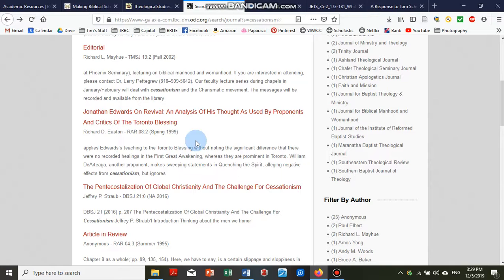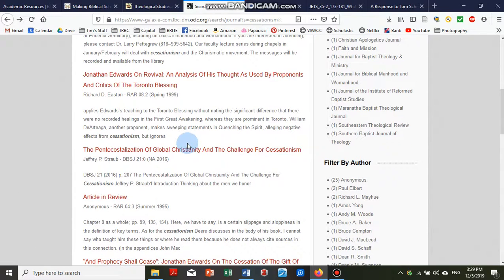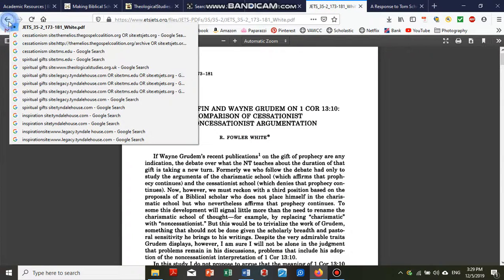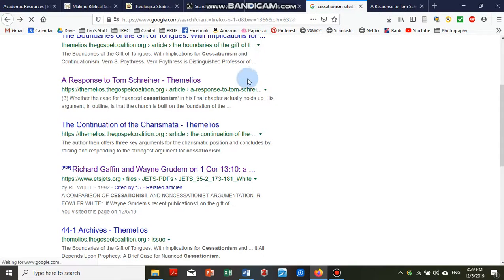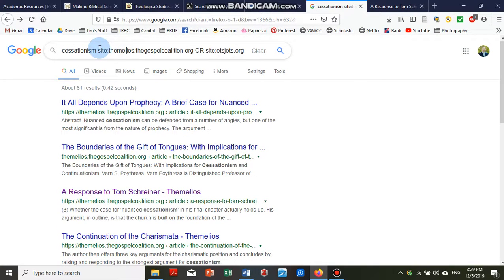You can find other journal articles that have dealt with this issue and maybe go to their website, go to Reformation and Revival's website and access it that way. So this is a helpful way to use a search engine of evangelical conservative journals that would give you a helpful place to start. But when in doubt, I think one of the best ways to go about it is looking through specific journals and then taking advantage of Google's ability to type in the exact journal you're wanting to study. So if we wanted to look at